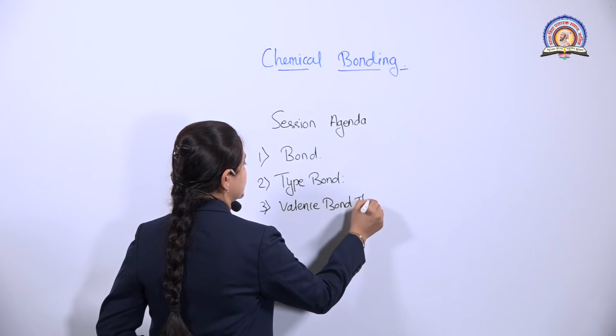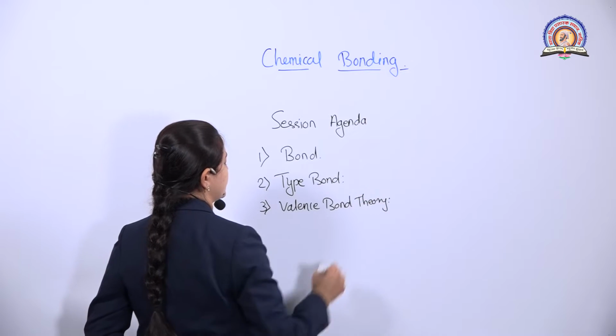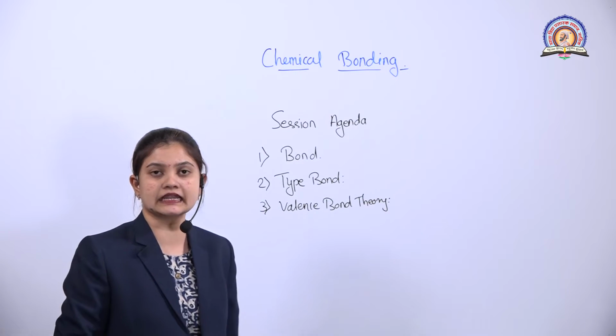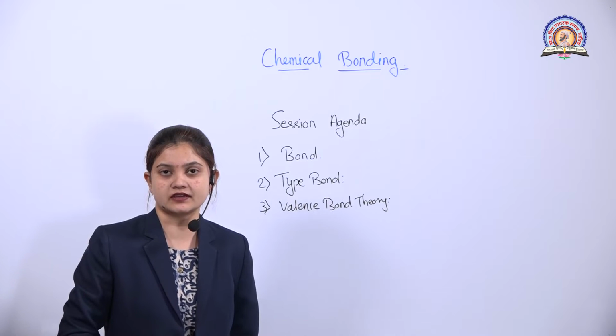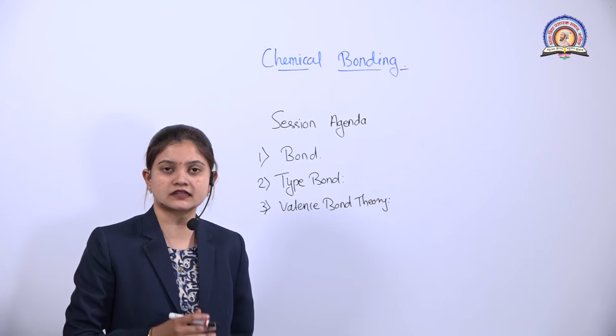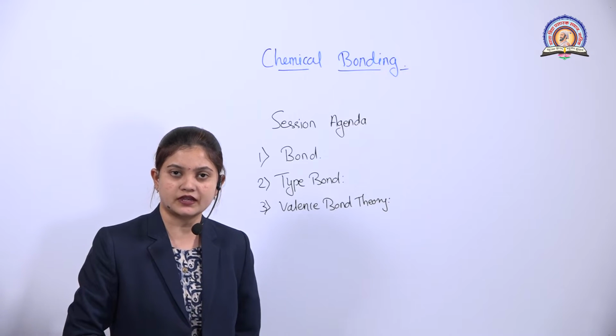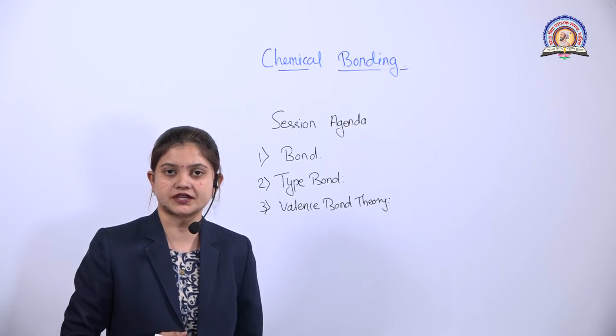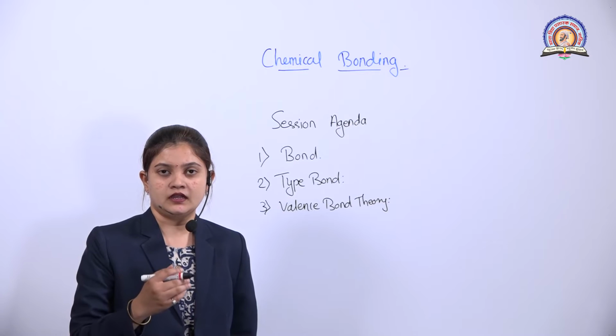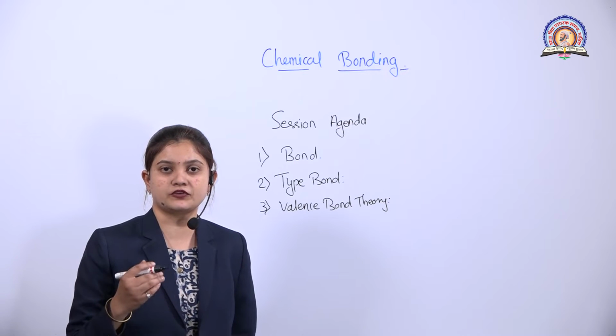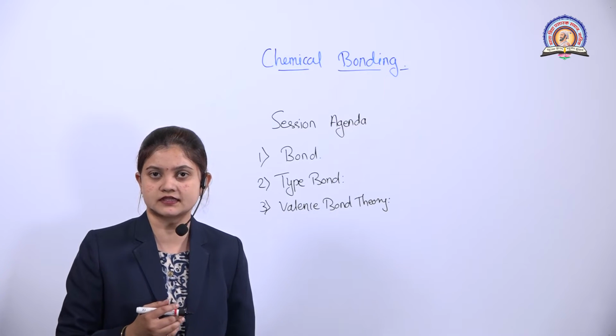In the valence bond theory, first it was developed by the scientists Heitler and London in 1927, and after Heitler and London that theory was extended by Pauling and Slater in 1931. So we are going to study the postulates of both Heitler and London as well as Pauling and Slater's theory.